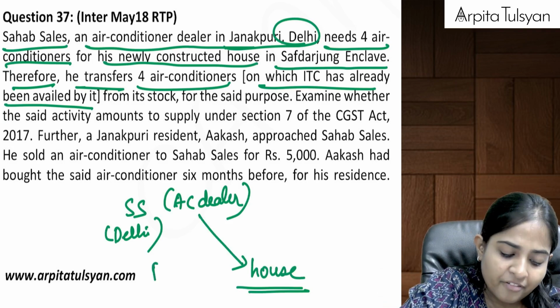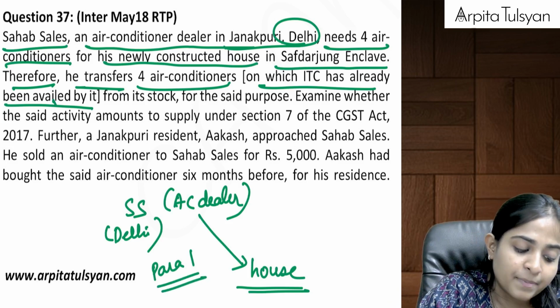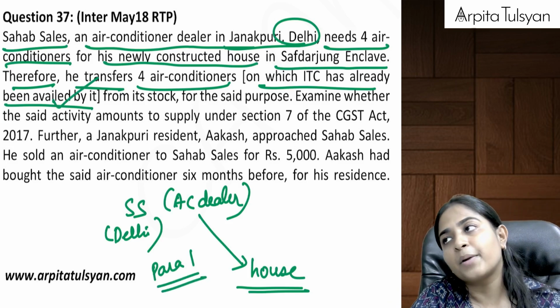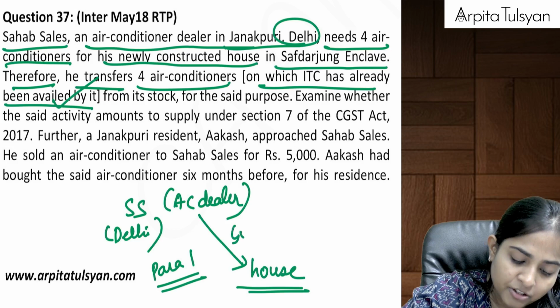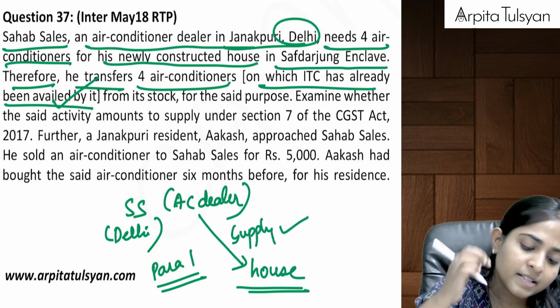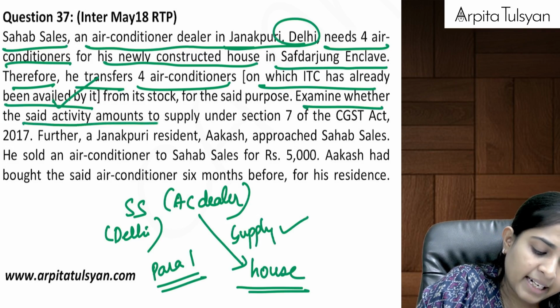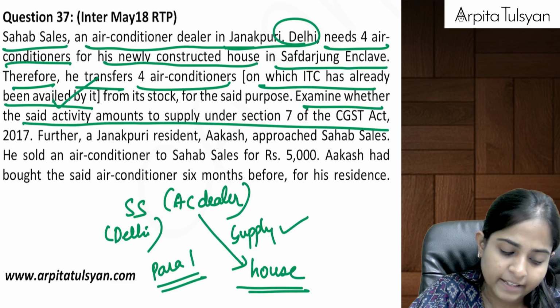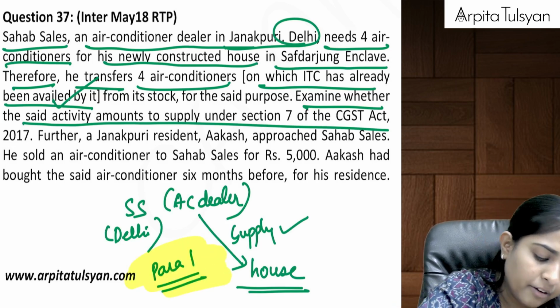Can we say para 1 of Schedule 1 is applicable? If ITC has been availed by it and there is a permanent transfer happening, then in that case GST will be applicable. This transaction will be considered as a supply. Next, examine whether the said activity amounts to supply. Answer is yes, it will amount to supply. The reference that you will give is para 1 of Schedule 1.